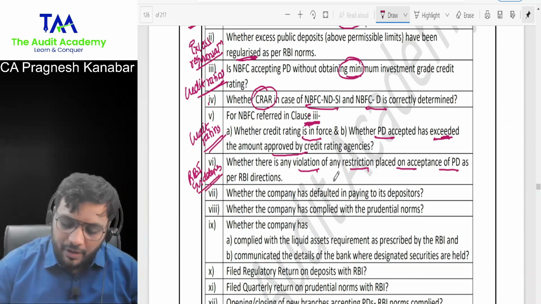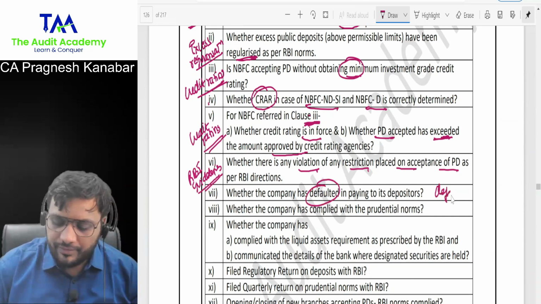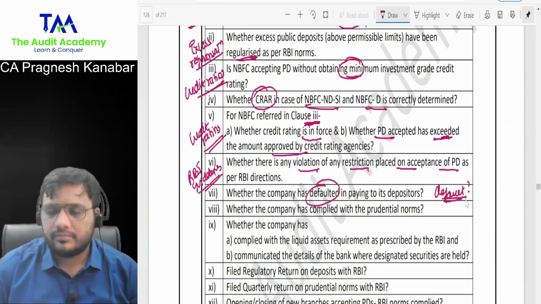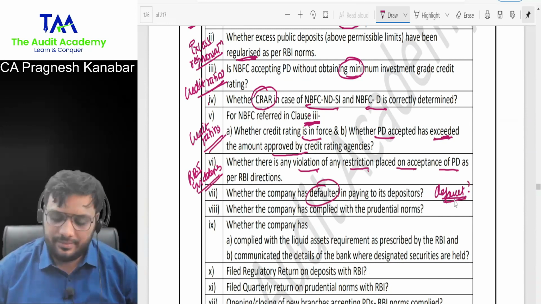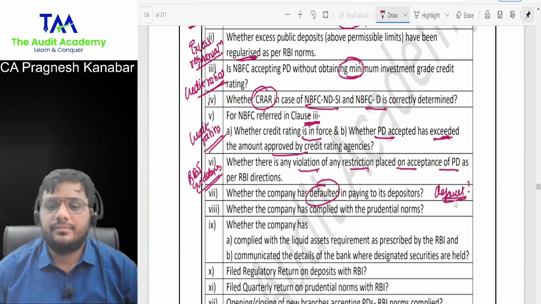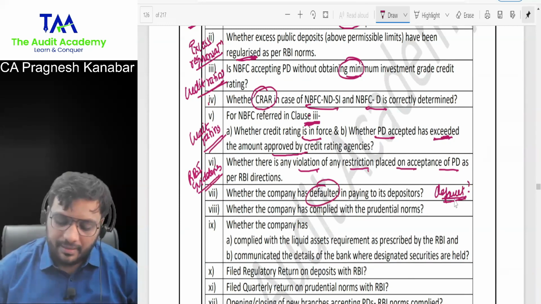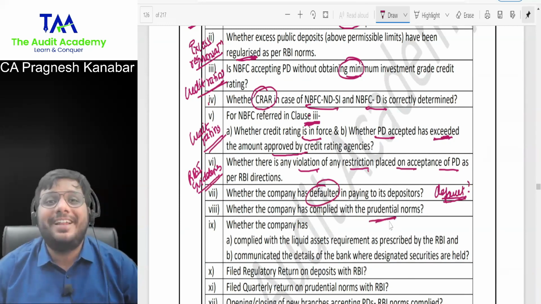Whether the company has defaulted, one point on default. Anyways, if the company has defaulted, there is a comment in CARO also for this defaults. Whether the company has complied with prudential norms, income asset classification of NPA.